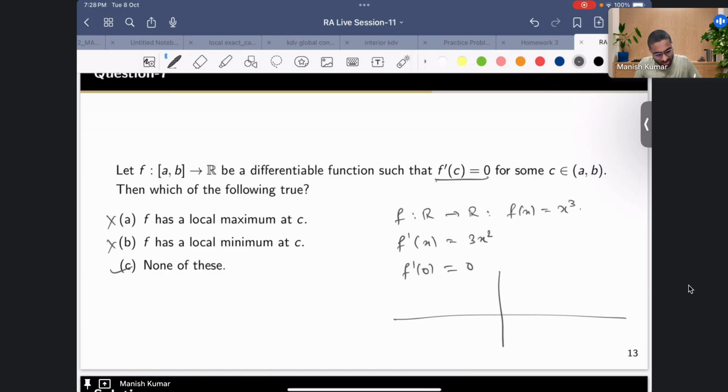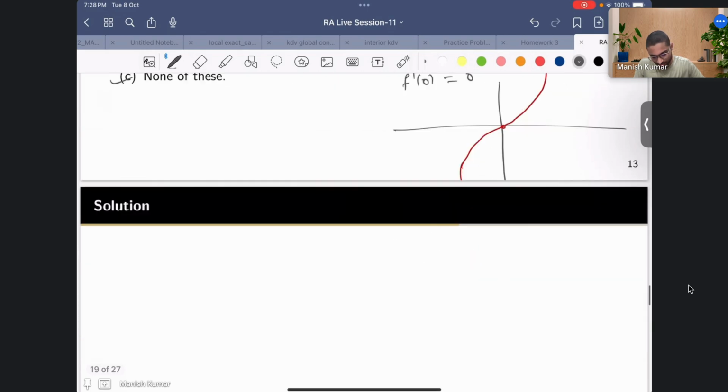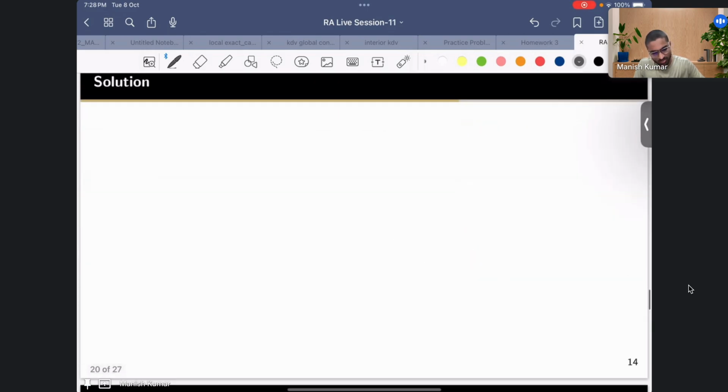So the graph, you can clearly see, is like this. This is neither a maximum nor a minimum point. So this is an example where you can just say that this c would be a critical point. It could be a maximum, it could be a minimum, or it could be an inflection point where neither maximum nor minimum occurs. Okay, so that's all for this problem.